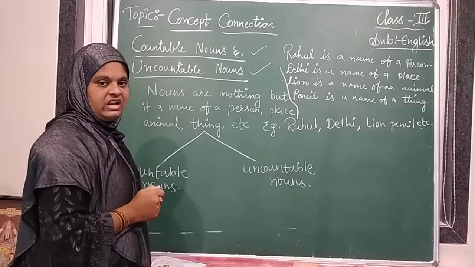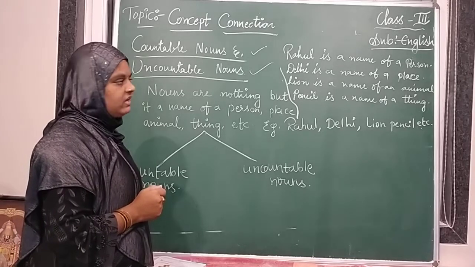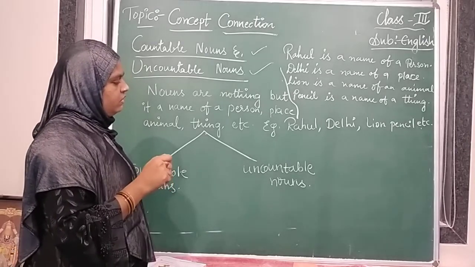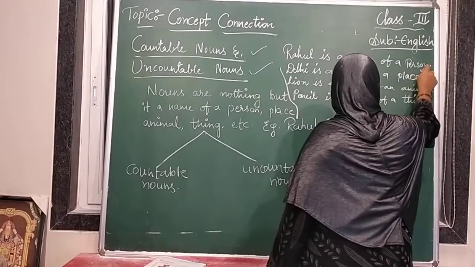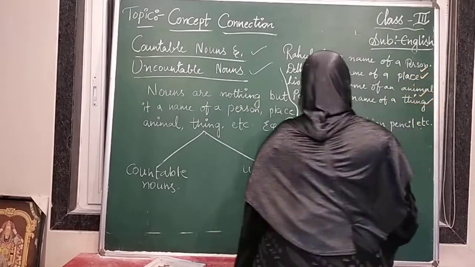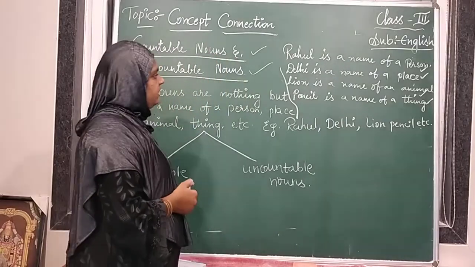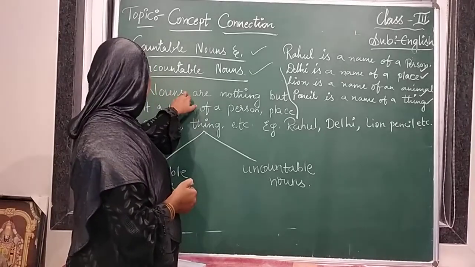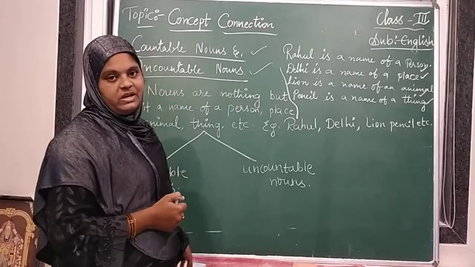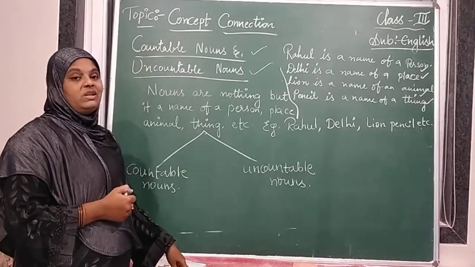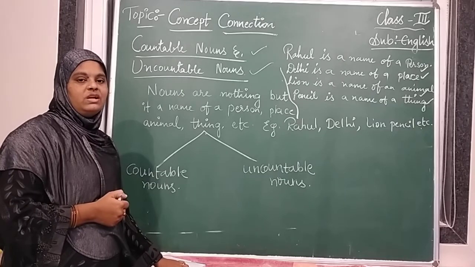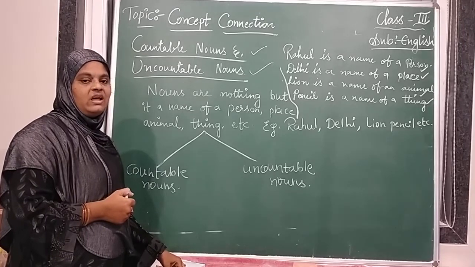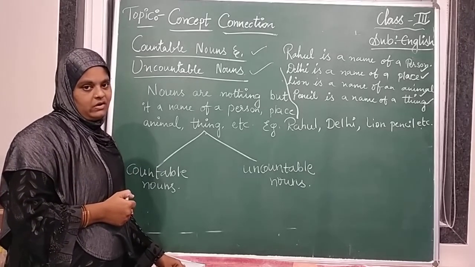Whether it is the name of a person, place, animal or thing, it is called a noun. These nouns are divided into countable and uncountable nouns. Things that are countable are called countable nouns, and things which are uncountable are called uncountable nouns.